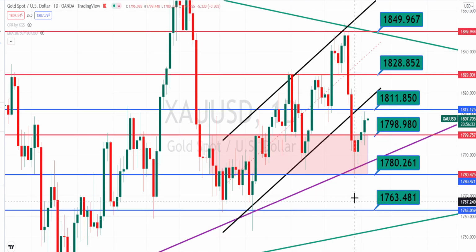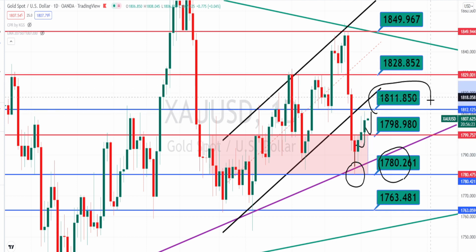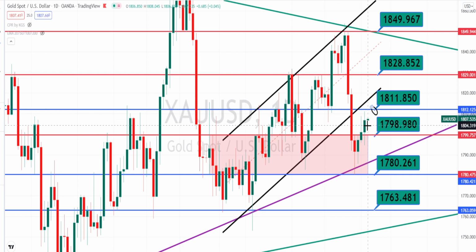Overall, the price action has taken support at the support level of 1780 and it is in a bullish trend. Only when the price action breaks the resistance level of 1811, and it also has to break the channel pattern resistance line, can it continue its bullish trend. So we can expect the price action to retest the resistance level of 1811 and then go sideways or continue its bullish trend, because overall we know that it is in a very nice bullish trend from the daily time frame.